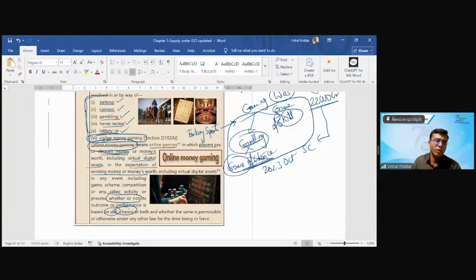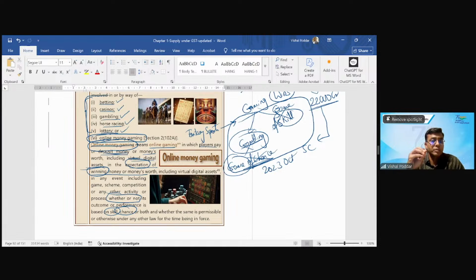So what is the difference between online gaming and online money gaming is, in online gaming, you are playing, but there will be no prize. But where in some online game, there is a prize, that is where there is an expectation that you will win something, which I'm using the word as prize, you can call it as anything. Like in Dream 11, if you see the ads on the TV, whenever this IPL is going on, they say that you can win up to 1 crore, up to 5 crores. And the price is as small as 100 rupees also and as high as 1 crore also. So they have given you range so that lakhs and crores of people come and play.